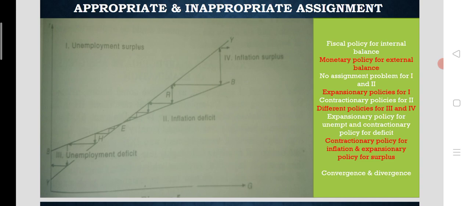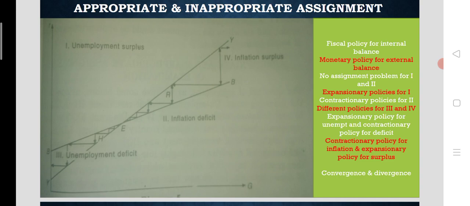So let's wind up the presentation after looking at the fourth situation also. After that, I will conclude the presentation. The fourth situation is the case of inflation and surplus. Inflation in the domestic economy, surplus in the external sector. So wrongly, when the policies are inappropriate, the overall equilibrium will be away from reality.